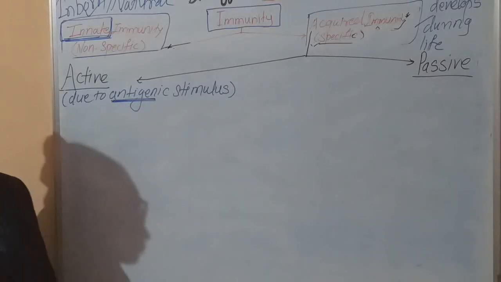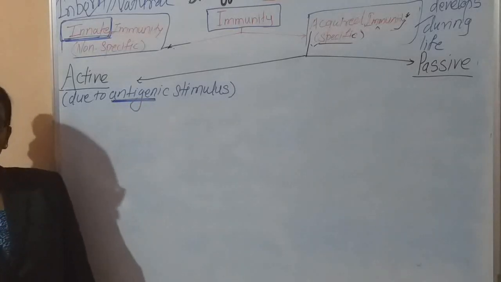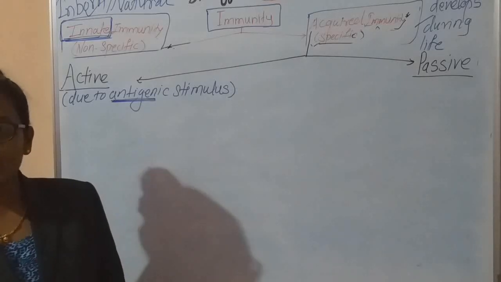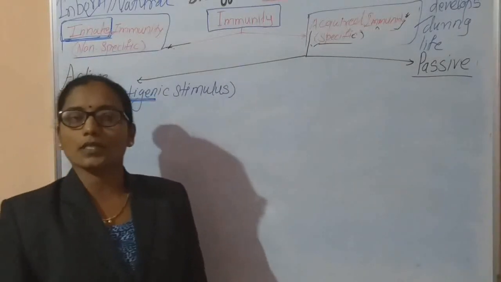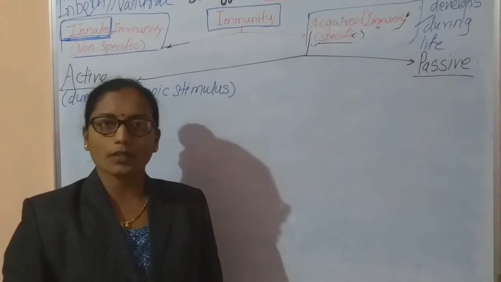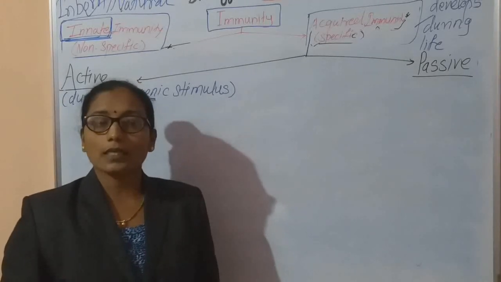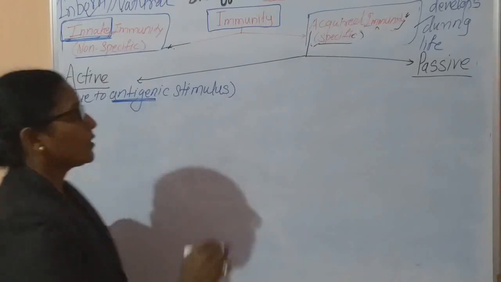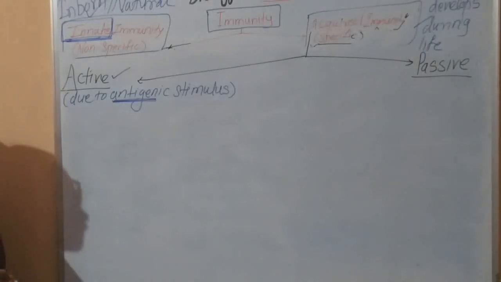Active immunity develops when a pathogen enters our body. This pathogen releases certain substances, and these substances are called antigens. These are foreign substances, non-self components of the body. This antigenic stimulus results in active acquired immunity.